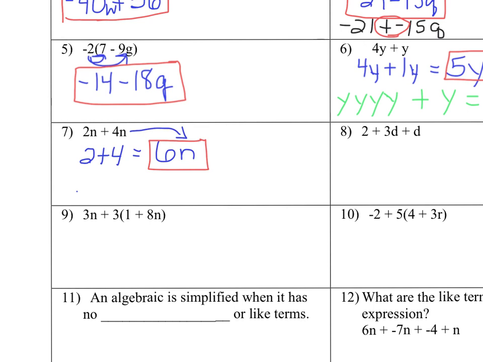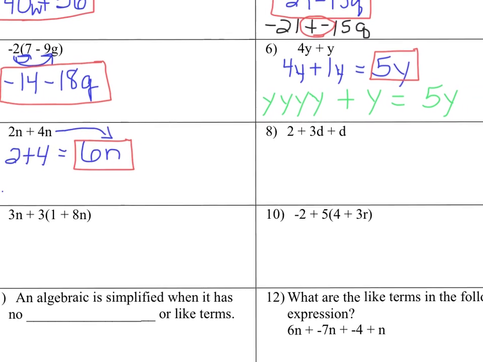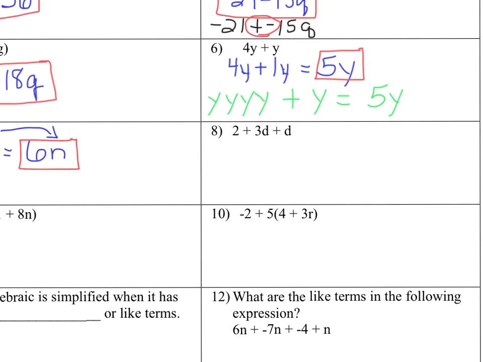Now this next one is one I saw missed a lot. So you have 2. Nothing you can do about that. There's no other term that's like it. Now I have 3d plus d, so I can combine these two.